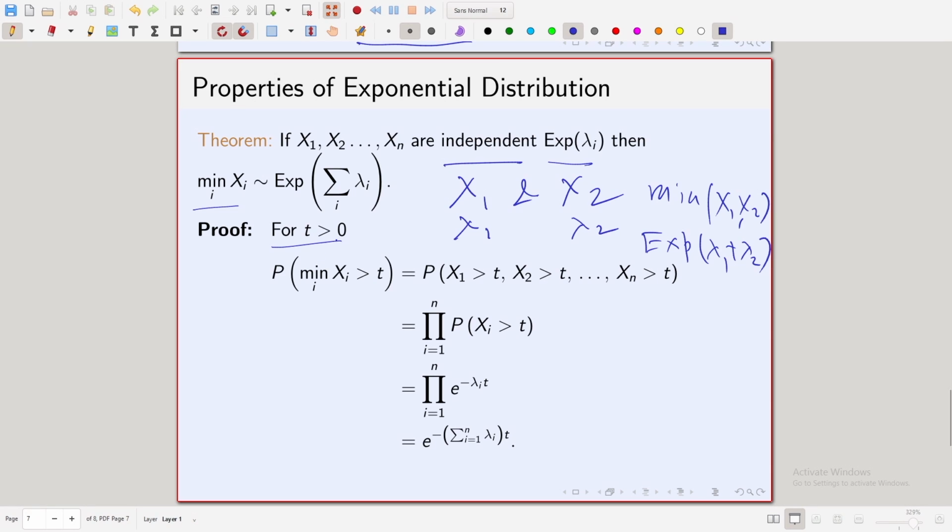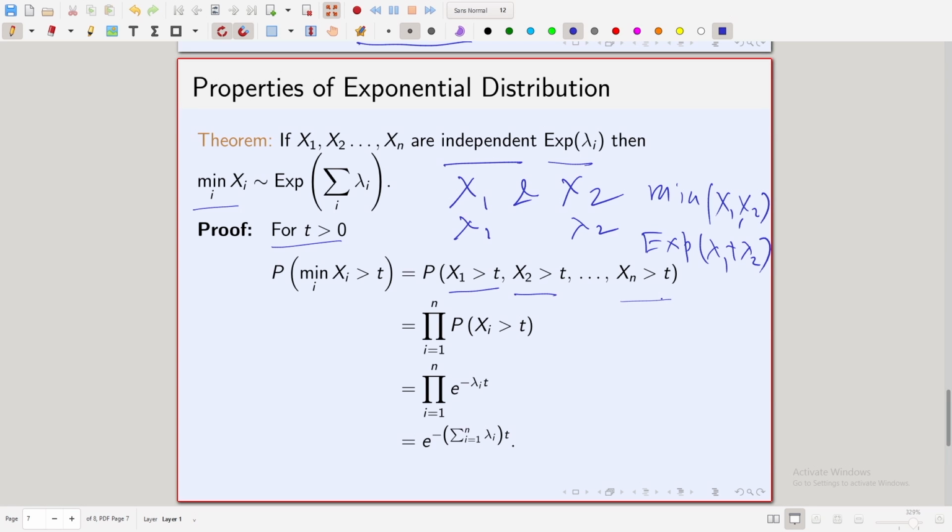So, for t greater than 0, since each xi takes values only greater than 0 because each of them is exponential, the minimum will also take values greater than 0. So, we only need to check for t greater than 0, because the probability that the minimum is less than or equal to 0 is 0. So, the probability that the minimum over i of xi is greater than t means that if the minimum is strictly greater than t, each of the random variables is strictly greater than t. So, you get x1 greater than t, x2 greater than t, and so on, xn greater than t.